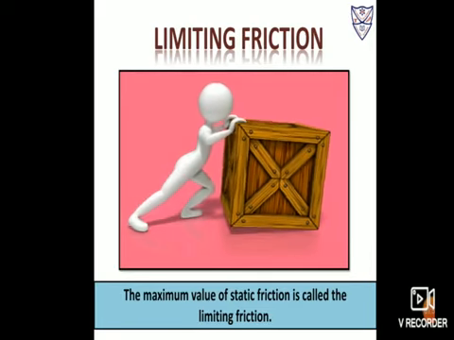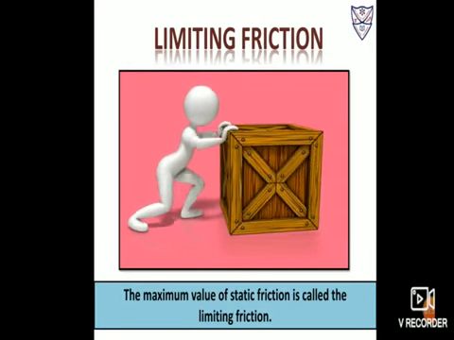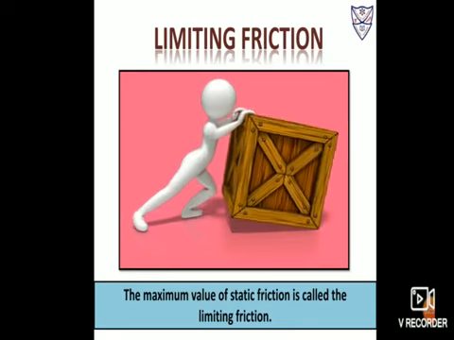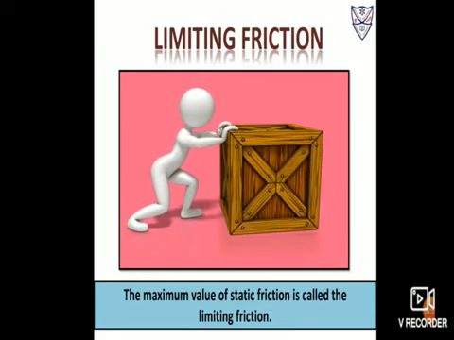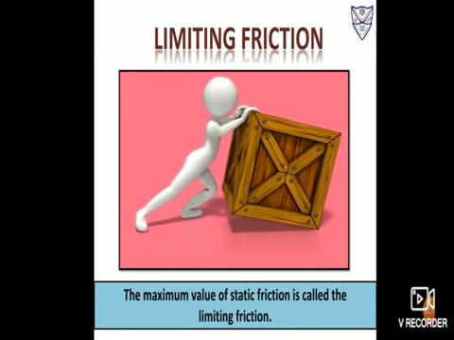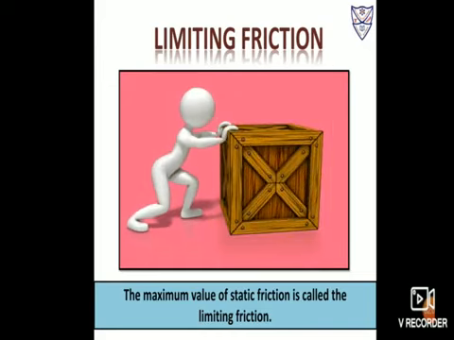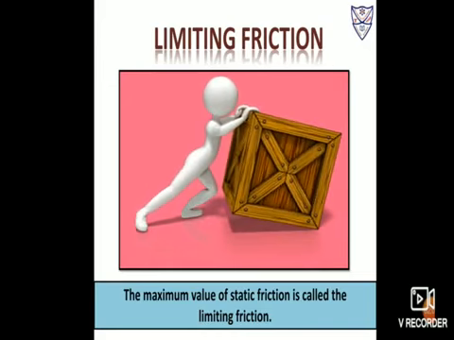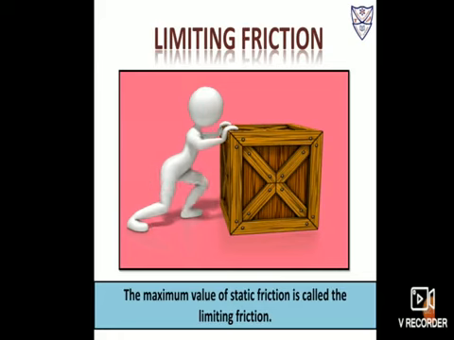Now the heavy box is going to move. It is at the verge of moving. So that type of opposing force we are saying limiting friction. So what another definition can we take? The maximum value of static friction is called limiting friction.